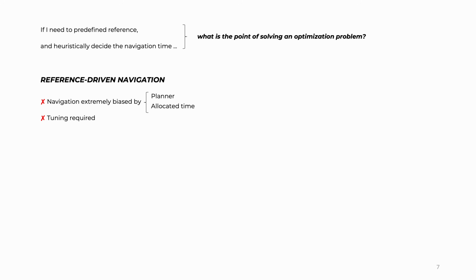And if we want to achieve a given performance, we have to carefully handcraft and tune the cost function, the planner itself, and the time allocation scheme. For example, let's assume that we've got 3 different references that we've obtained from 3 different planners or 3 different time allocation schemes. Given that our constraint optimization problem is only tracking these references, depending on the reference that we pick, the motion that we get will be completely different.